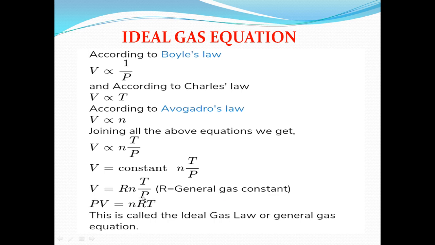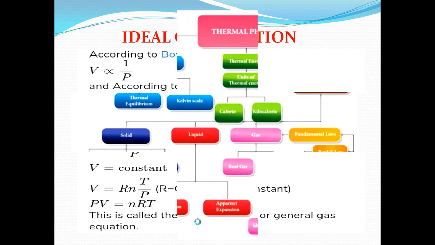On the right side we have T by P. This P, if we bring it to the left side, gives PV equal to nRT. R is the universal gas constant. This is called the ideal gas law or general gas equation.